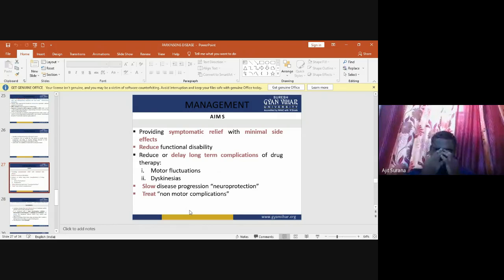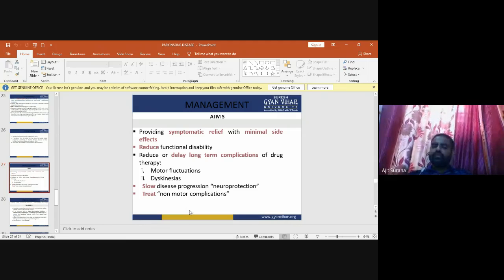Now the management of Parkinson disease. The aim of management is to provide symptomatic relief with minimal side effects. We reduce the functional disability of the Parkinson patient. We reduce or delay the long-term complications of drug therapy, like motor fluctuations or dyskinesias.